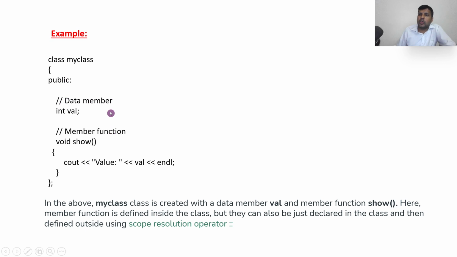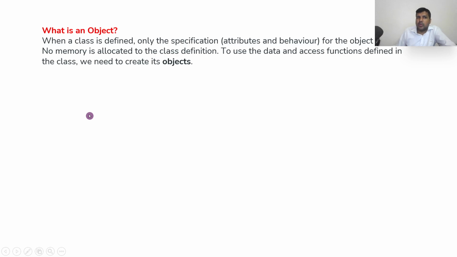Now let us go with a small program to understand in depth. Before going to the program, we should know how to create an object. Remember, you cannot run a program without creating an object. Why? Because if you create a class, you have created only a structure. When you create an object, then only memory is allocated.